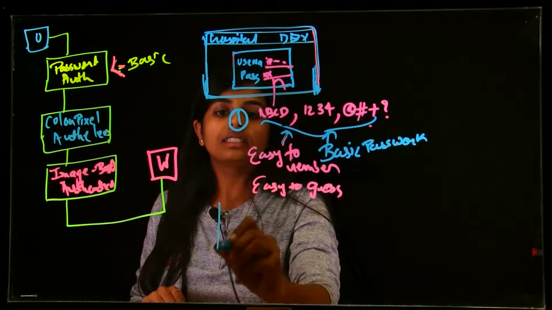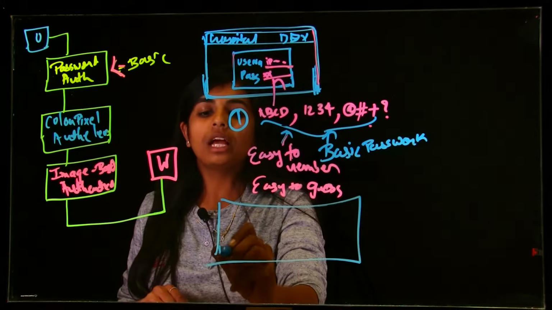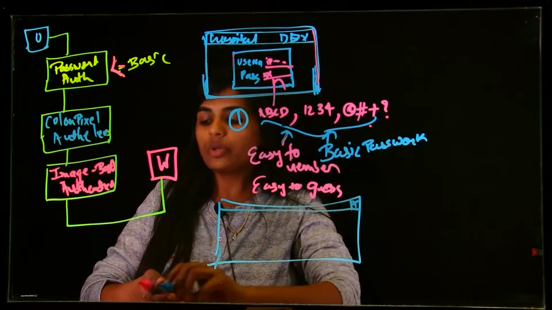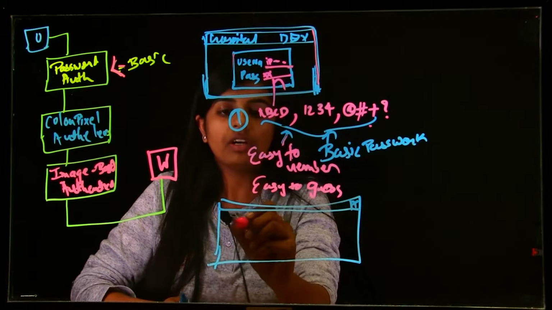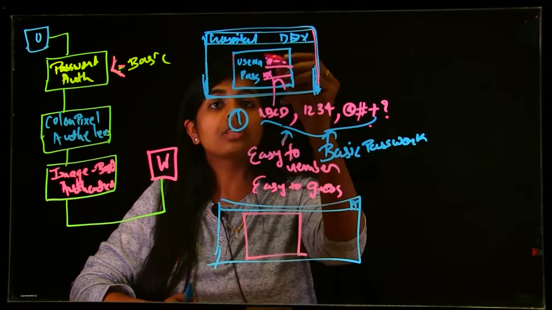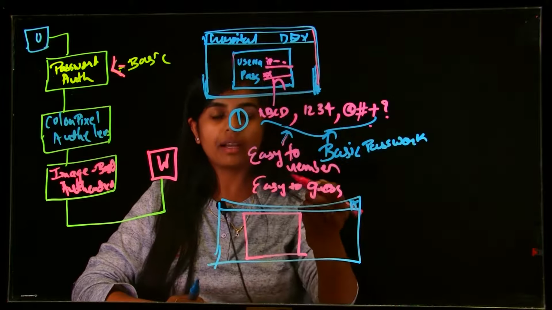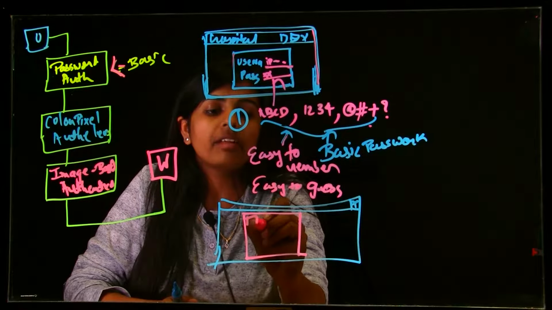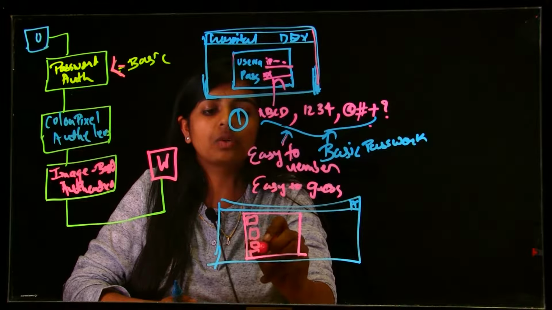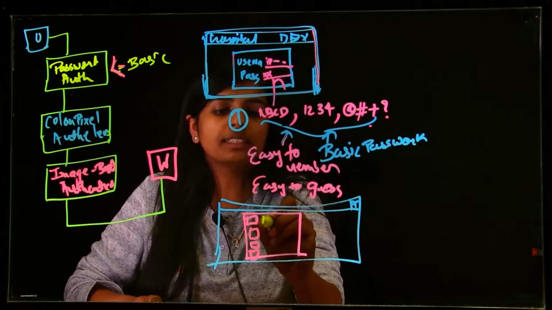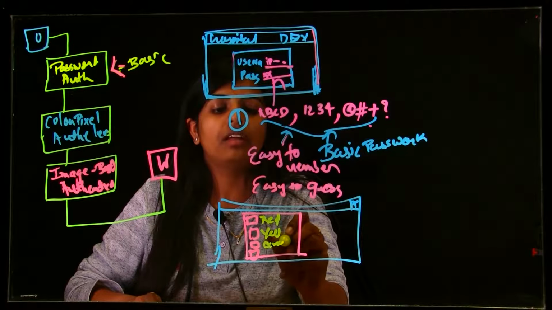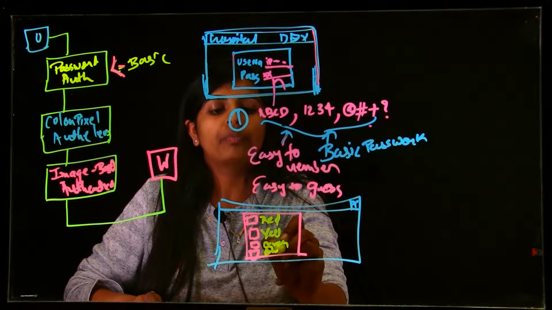The second level is color pixel. It's still the website and you are registering for your hospital account. For the second level, once the user has created a username and password, they will be given one dialog box with different kinds of pixel codes, like red, yellow, green, blue.